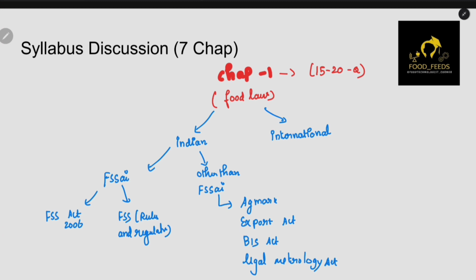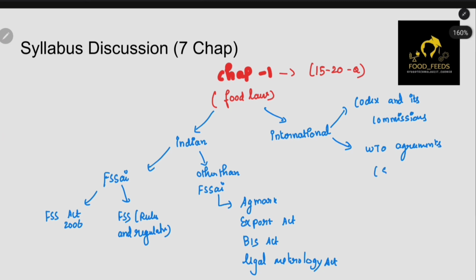So what about the international? In international, the very first important law which you have to study is Codex, and its commissions. And apart from Codex, you have to study the WTO agreements. Those 2 agreements, SPS and TBT, you have to study in depth. And finally, you have OIE and IPPC. So these are the topics in chapter 1.